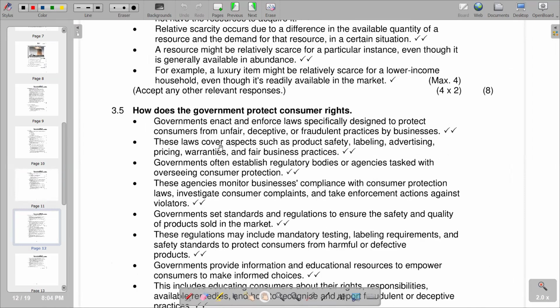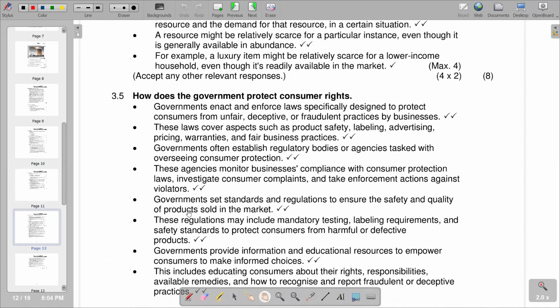And then a second part, these laws cover aspects such as product safety, labeling, advertising, pricing, warranties, and fair business practices. And then we talk about governments often establishing regulatory bodies or agencies tasked with overseeing consumer protection. So these are some of the points that we can include under the reason why we have the government protecting consumer rights and the ways that they use to protect consumer rights. So this is what we have on 3.5.